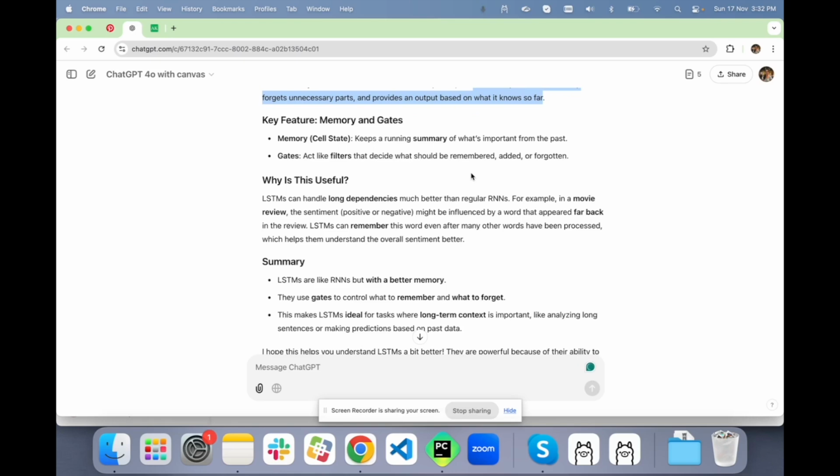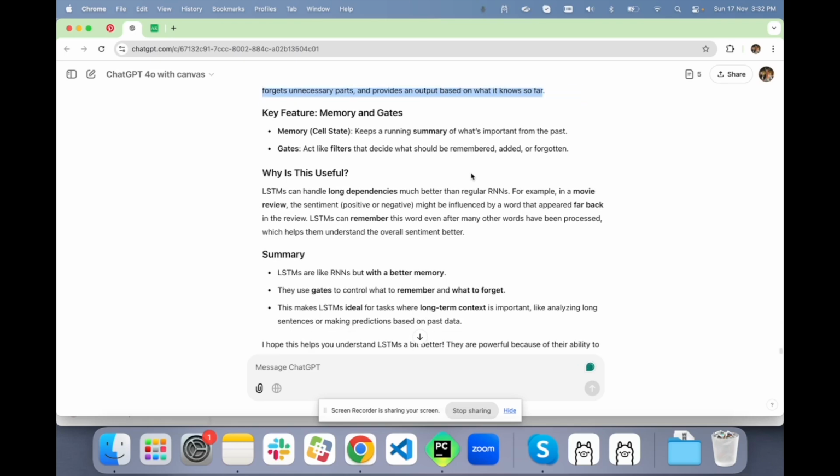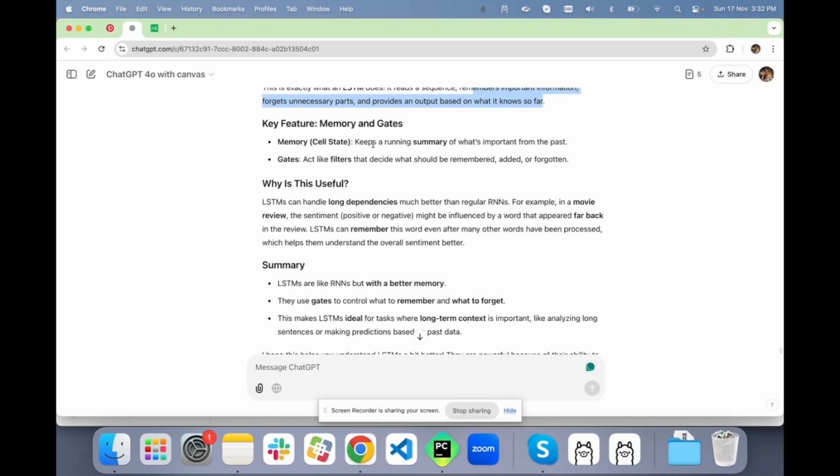The two important features of the LSTM are the gates and the cell state, which is the memory that keeps a running summary of what's important from the past. Gates act like filters that decide what should be remembered, added, or forgotten.